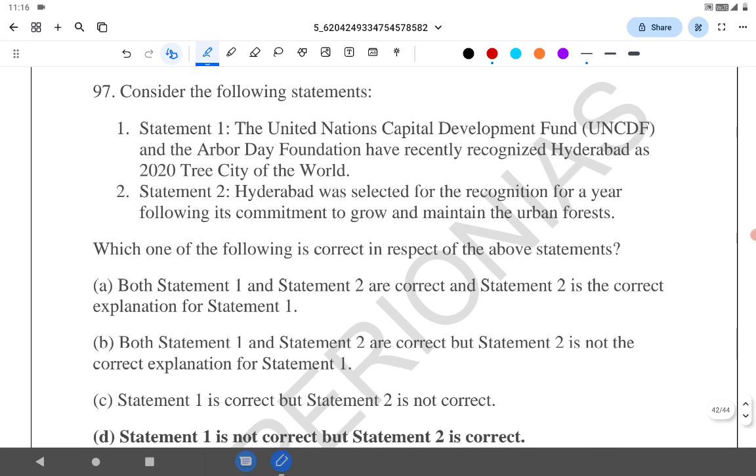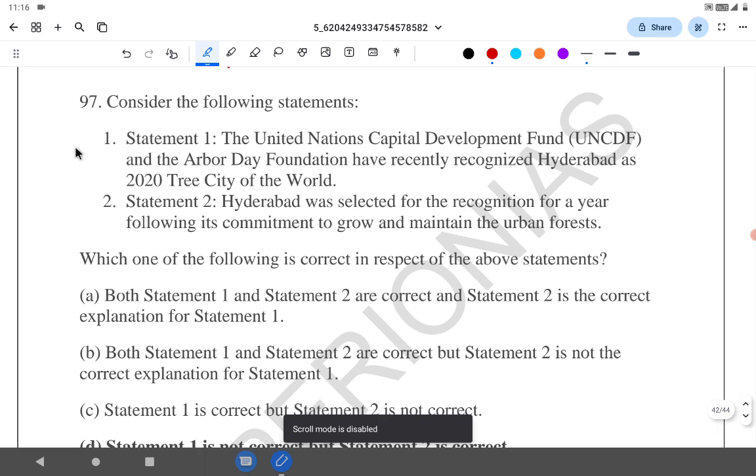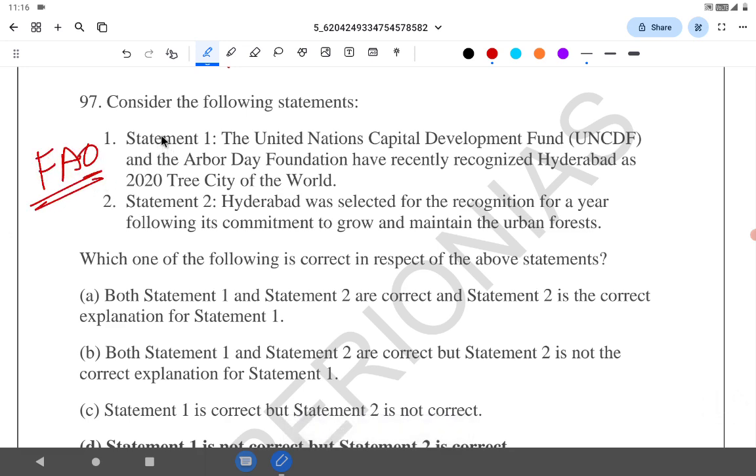The United Nations Capital Development Fund (UNCDF) and the Arbor Day Foundation have recently recognized Hyderabad as 2020 Tree City of the World. Statement 1 is wrong. It is by the Arbor Day Foundation and the Food and Agriculture Organization (FAO). So again, the parent organization given is wrong. Hyderabad was selected for the recognition for the year following its commitment to grow and maintain the urban forest. Statement 2 is correct.